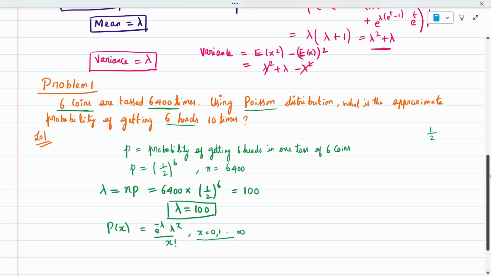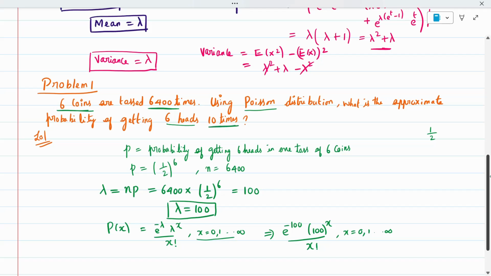When you write any formula, be it binomial distribution or exponential distribution, any distribution, you also have to write the corresponding limit. Now substitute: e to the power minus 100, 100 power x, the whole divided by x factorial. So this is our given parameter. Now whatever question is asked, we can calculate it.